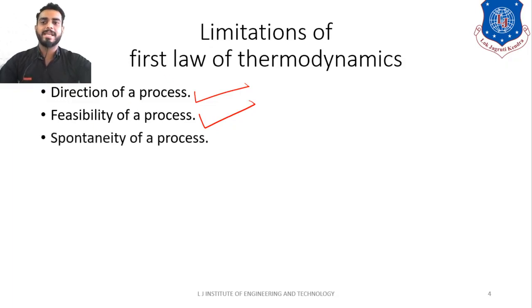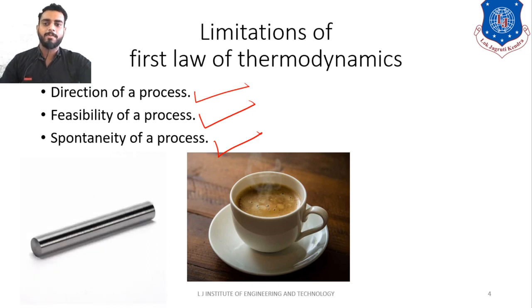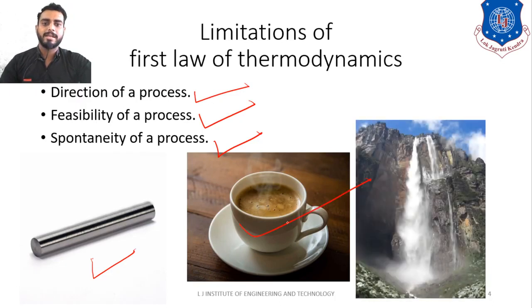Okay, next is what? Spontaneity. Spontaneity means what? Whether the process will occur by itself or not. So that is what spontaneity is. Okay, so from the first law you cannot define the spontaneity of a process, right? So these are all the limitations of the first law of thermodynamics, and here I have shown you the diagram of a metal rod, then the diagram of hot tea, then the diagram of a waterfall, right? So these are all the diagrams, so you can appreciate this.